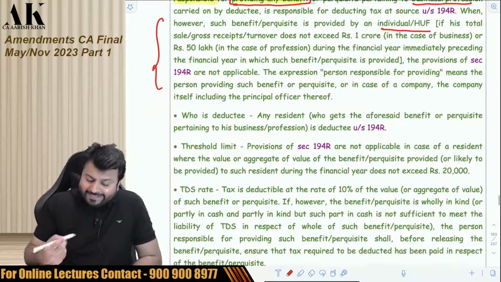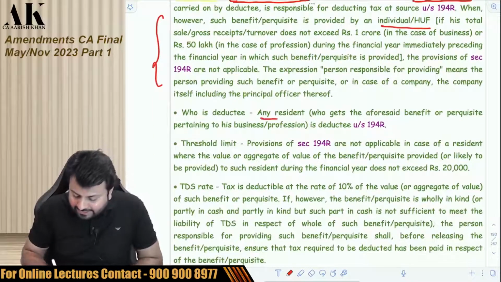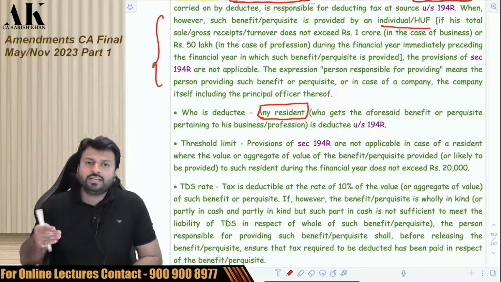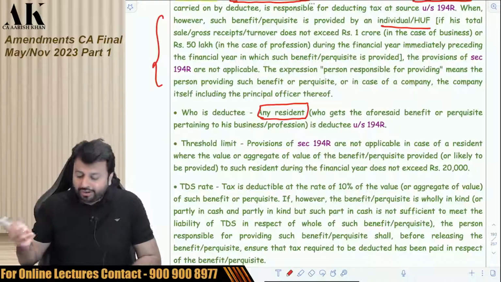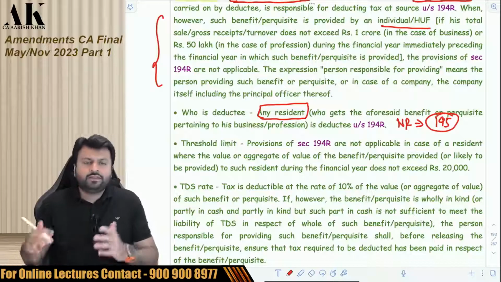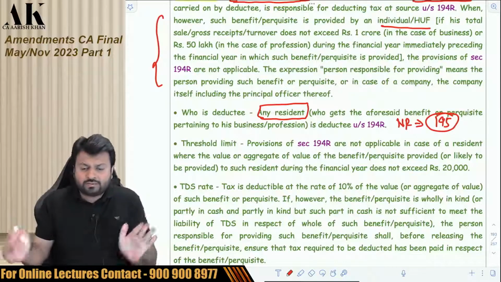Now, who is the deductee? Deductee is any resident who gets the aforesaid benefit. So, deductee has to be a resident. What if the deductee is non-resident? Then deduct TDS under 195, not here. Then 195 may be applicable, not this section.